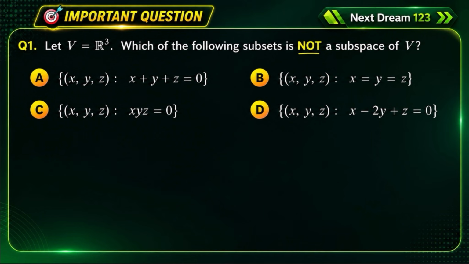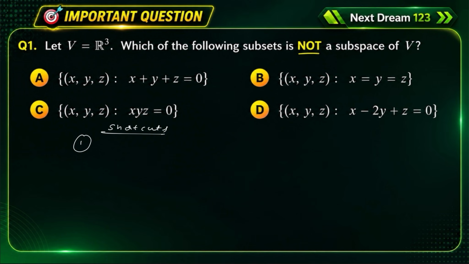See, first I will give a short trick or shortcut. Then after that I will explain the concept of subspace. Always remember, these short tricks are very important.